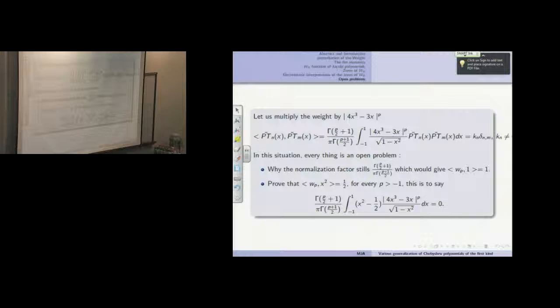But are you sure this equals 0? Yes. Why? You can check with Maple. Take p equals 1, 2, 3, they check it every time. Whenever you give p. But Maple will give us an approximation. No. Here it is 0. To be honest with you, I just found an idea how to prove it for p even.